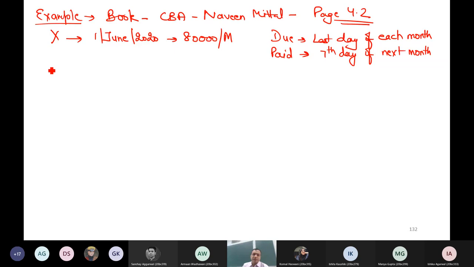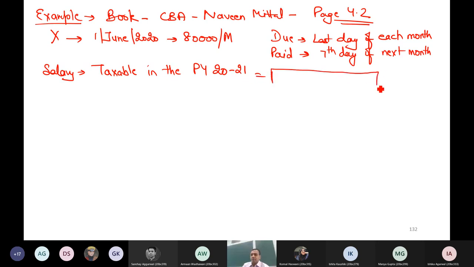That's it. My question is, can you tell me the salary which is taxable in the previous year 2021? How much salary will be taxable in the previous year 2021?